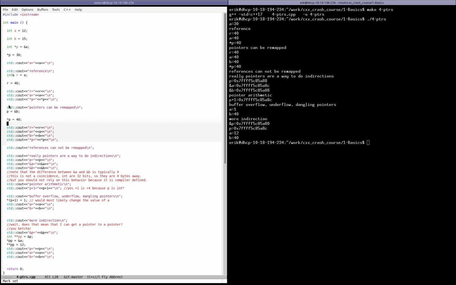The thing is that while we can remap pointers, references can't be remapped. Once we have chosen what variable a reference is referencing, then you cannot reference a different variable. It's done. It's a done deal. Whereas with pointers, you can actually remap them to point somewhere else if you need.